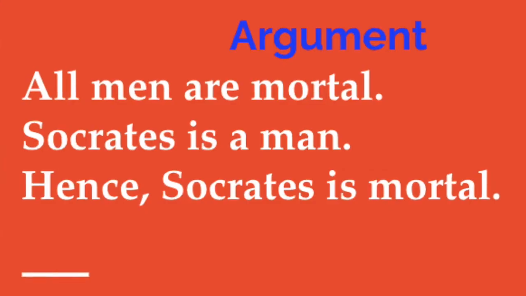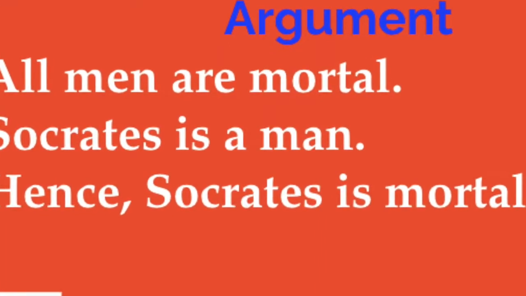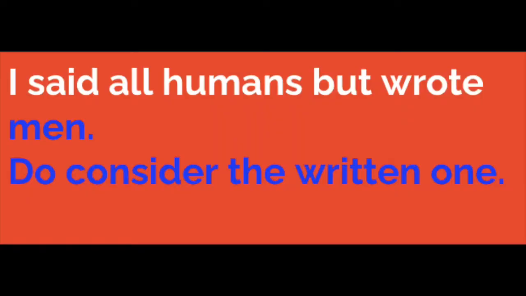Let's take an example. Consider the age-old, maybe boring, but quite simple argument. All humans are mortal. Socrates is a man. Socrates is mortal. This is a classic case of a deductive argument. In this particular case, the conclusion is always ensured by the premises.